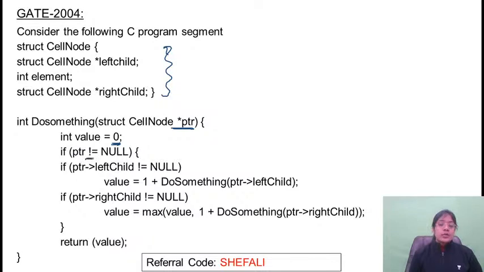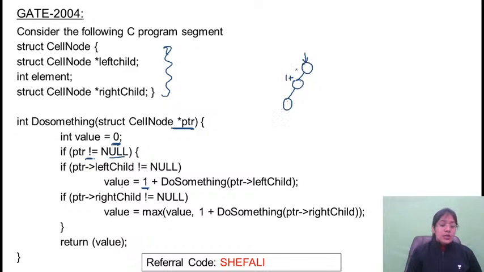अगर pointer is pointing to some node, it is not equal to null. This means that node exists here and left child is not equal to null. तो क्या कर रहा है? It is updating the value of 1 plus DoSomething on the left child. Left child के ऊपर it is doing something.